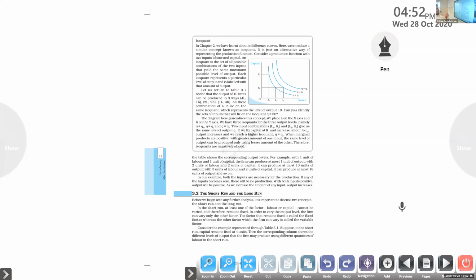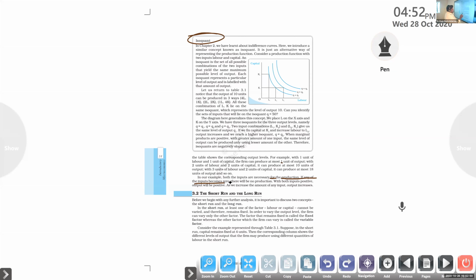Next, one important topic for you is the isoquant. Before that, we want to complete this area. The table shows the corresponding output levels. For example, with 1 unit of labor and 1 unit of capital, the firm can produce at most 1 unit of output. With 2 units of labor and 2 units of capital, it can produce at most 10 units. With 3 units of labor and 2 units of capital, at most 18 units, and so on. So in our example, both inputs are necessary for production.